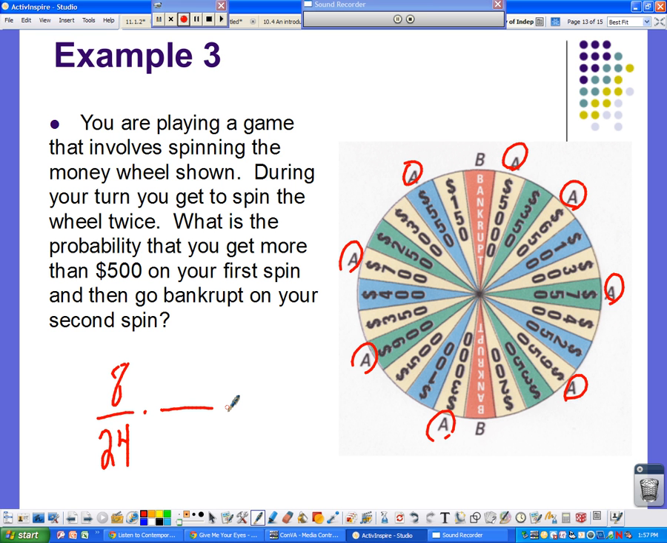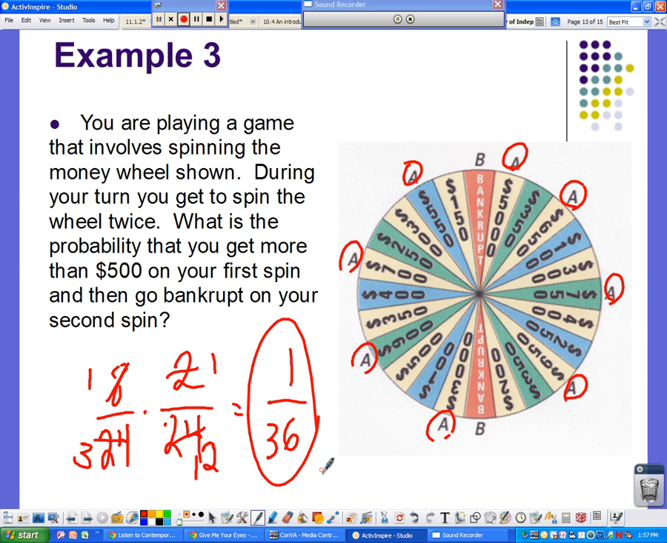And then there's that word and. So then, and then we're going to go bankrupt. And there's only 2 bankrupt spots. But remember, it's still out of 24. And the reason that it's out of 24 is because I can still land on one of those other spots. We didn't take it off of the money spinner. So if we do some canceling, I find out that I have a 1 out of 36 chance of getting more than $500 and then hitting bankrupt.